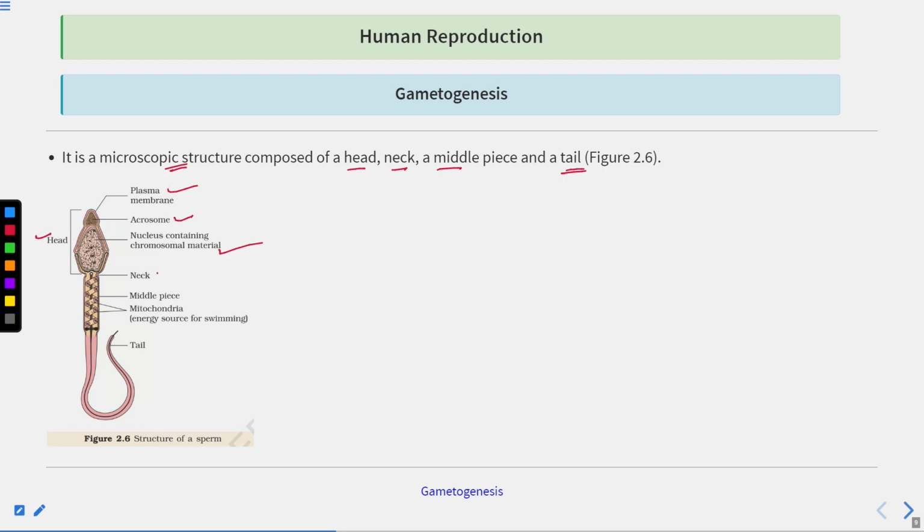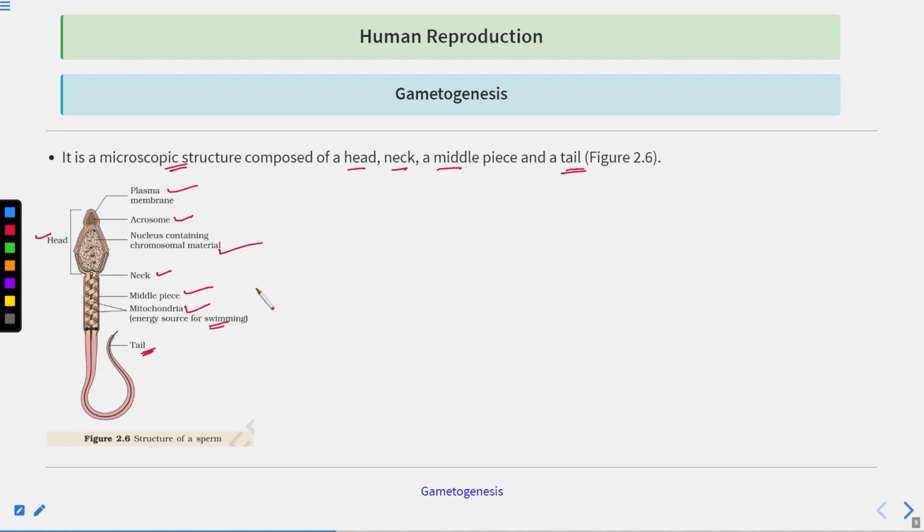Then there is a neck region, and then the middle piece. Here you can see mitochondria present in the middle piece. Mitochondria are known as the powerhouse of the cell, and they provide energy for swimming, in the form of ATP, the energy currency of the cell.